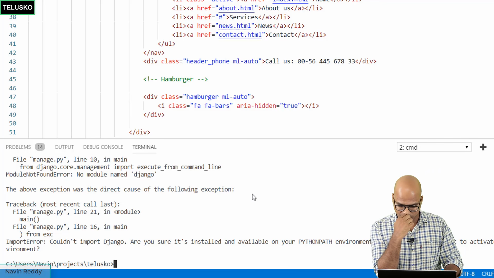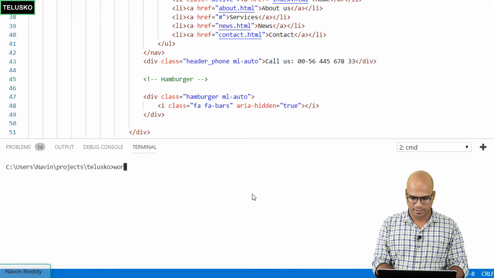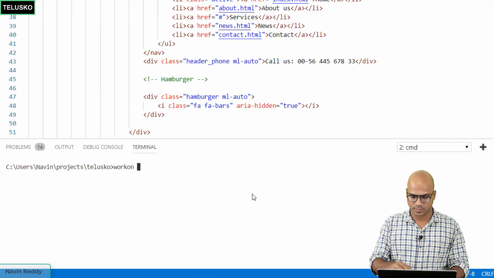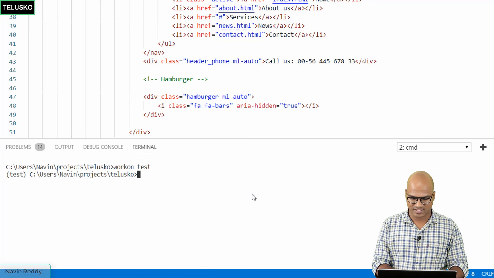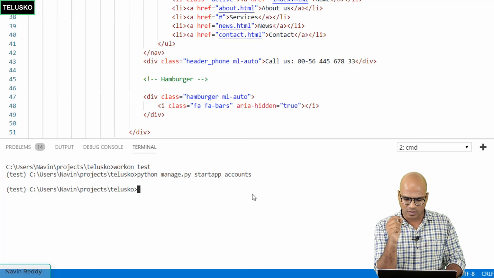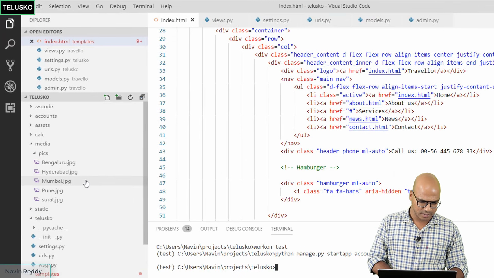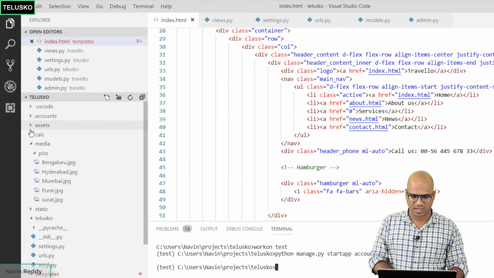Oh, okay. We have to make sure that we are working in the environment. I missed that. Let me do that quickly. Since we are using a new command prompt, we have to say workon test. Now let's hit that same command again. And now you can see we got the app named accounts. So if you go back here, you can see that we have accounts here.